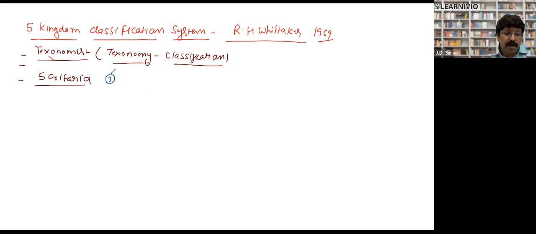There were 5 criteria behind classifying these organisms.